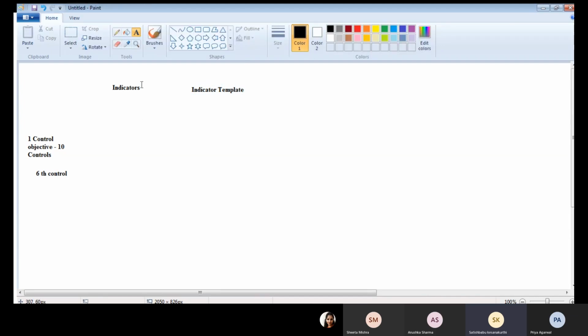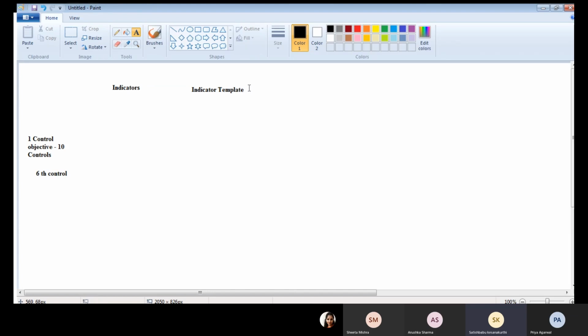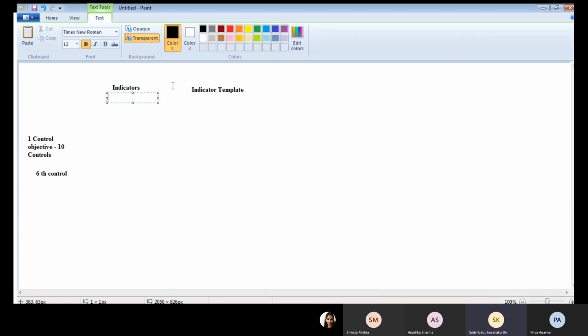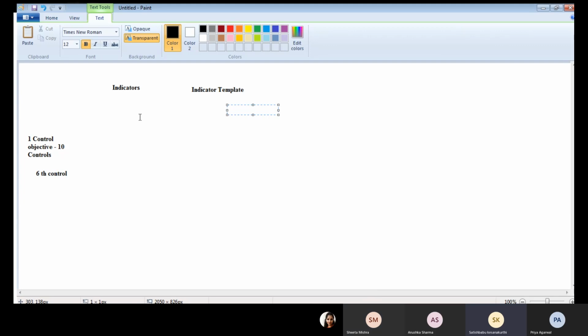Indicator for targeted ones, indicator template for a group of controls. Mainly it is created on the policy statement or control objective level. Are there any doubts on indicators and indicator templates?